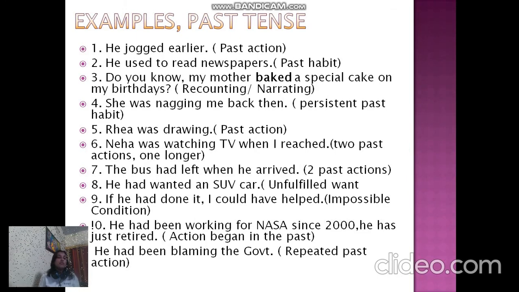Then comes recounting or narrating from the past. Do you know my mother baked a special cake on my birthday? So recounting and narrating from past also use simple past tense. Baked. He was nagging me back then.